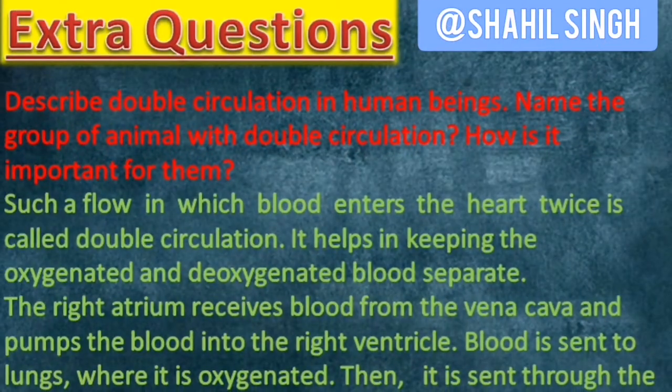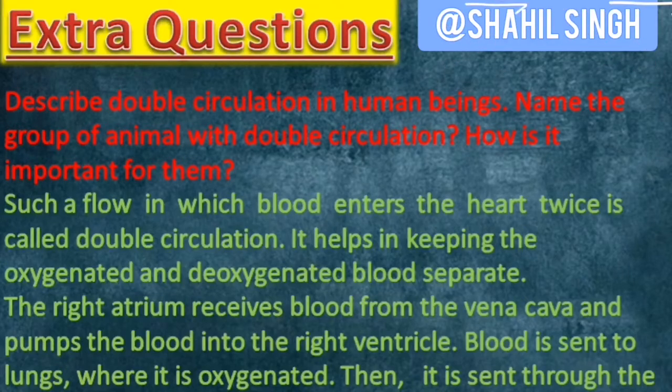So our next question is, describe double circulation in human beings. Name the group of animals with double circulation. How is it important for them? So such a flow in which blood enters the heart twice is called double circulation. It helps in keeping the oxygenated and deoxygenated blood separate from each other to maintain the efficiency of the system.